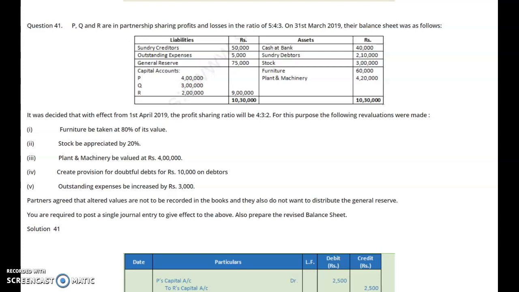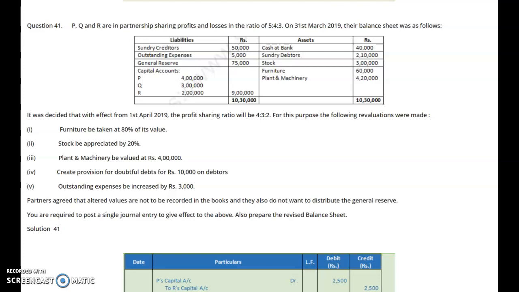For this purpose, the following revaluations were made. Furniture be taken at 80% of its value, stock to be appreciated by 20%, plant and machinery be valued at rupees 4 lakh, create provision for doubtful debts for rupees 10,000 on debtors, outstanding expenses to be increased by rupees 3,000. Partners agreed that altered values are not to be recorded in the books of account, and they also do not want to distribute the general reserve. You are required to post a single entry to give effect to the above. Also prepare the revised balance sheet.